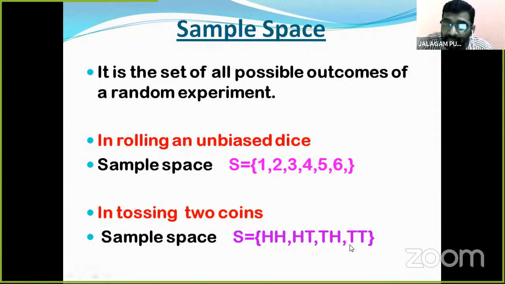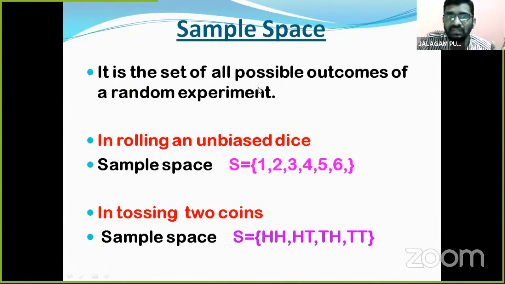Here, the number of possible outcomes, how many? 1, 2, 3, 4. Have you understood? Here, the number of possible outcomes is 1, 2, 3, 4, 5, 6. So, with a sample space it is easy to find the number of possible outcomes. Write down, children: sample space is the set of all possible outcomes of a random experiment.